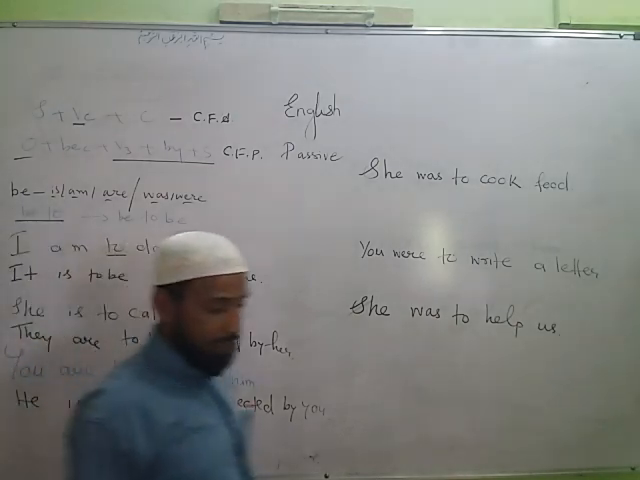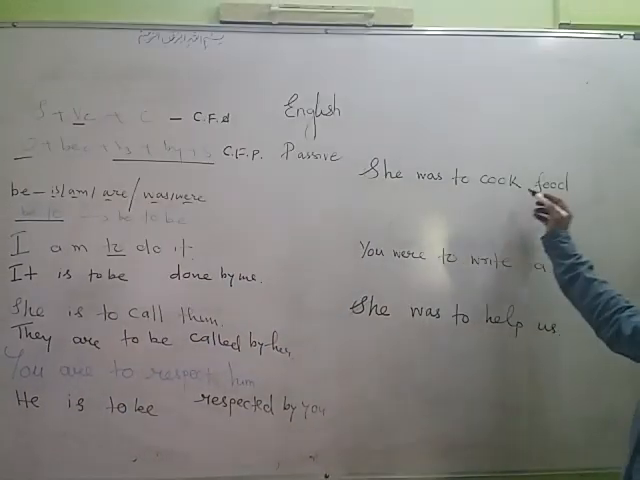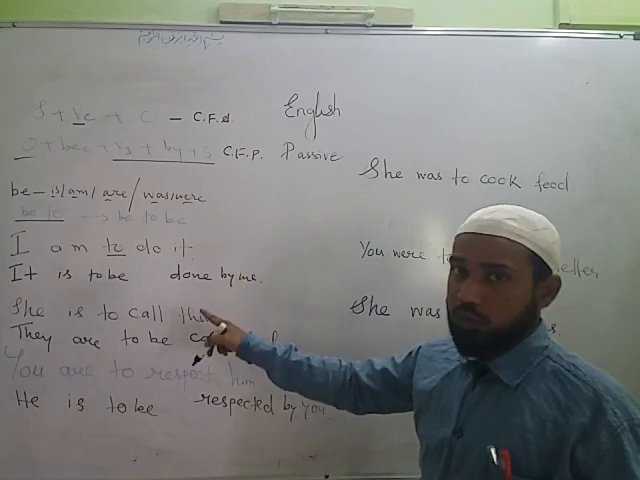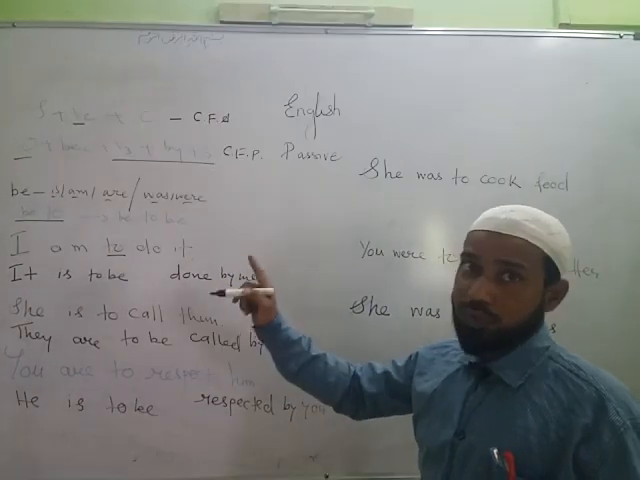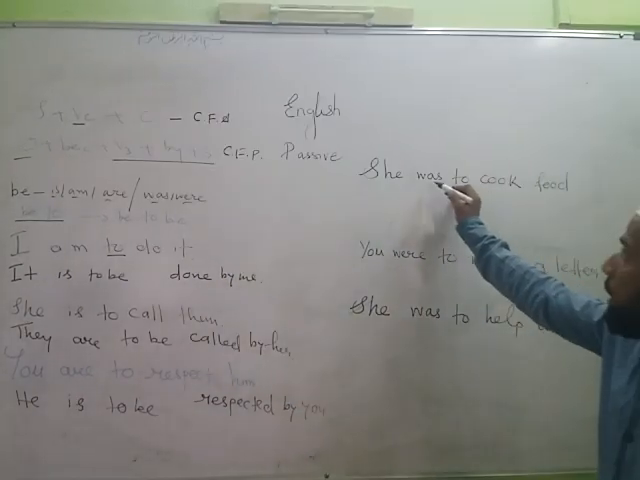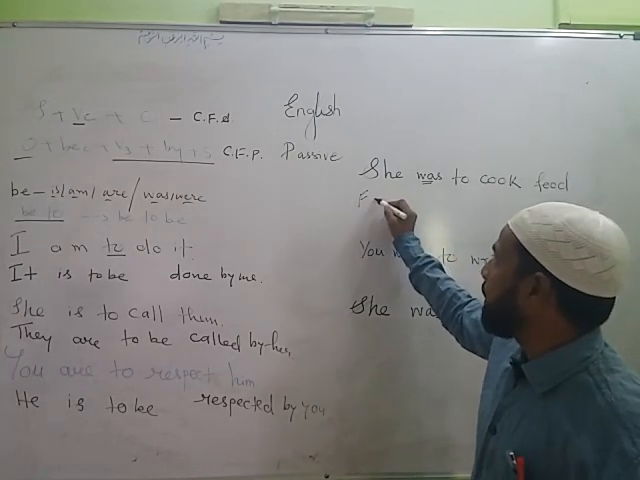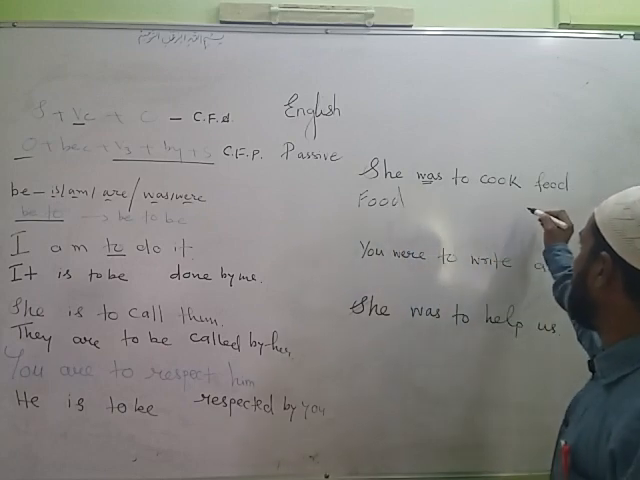Let us see the next sentence. She was to cook food. Now you can see is, am, are is present. So in place of is, am, are can be used, was, were cannot be used. Now here the helping verb is was, it is past. So in place of was only were can be used according to circumstances. Is, am, are cannot be used. So food is the object, food will be brought in the beginning. Third form, cooked